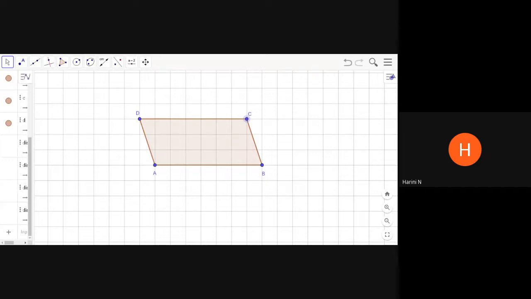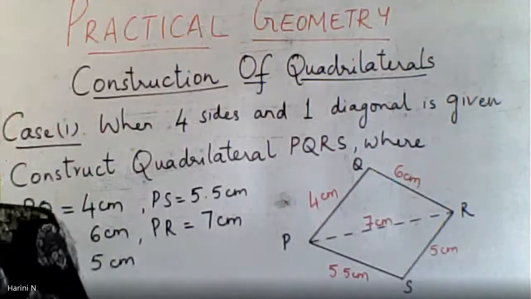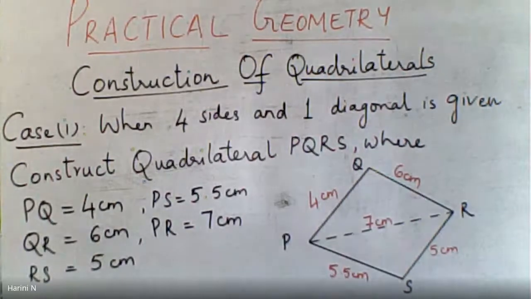All right. So this is the first point we have to remember. So I think I'll stop my share here. I hope you have understood what I've been trying to say. Yes, ma'am. Right, 4 will be sides and the 5th will be the diagonal. Yes, correct. So you require a minimum of 5 measurements to complete constructing a quadrilateral.